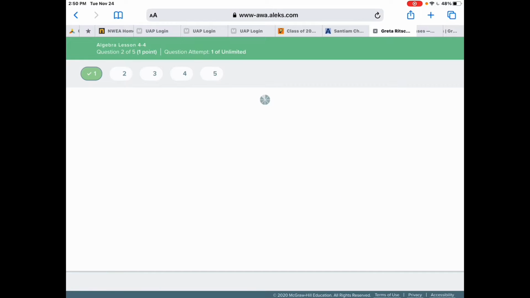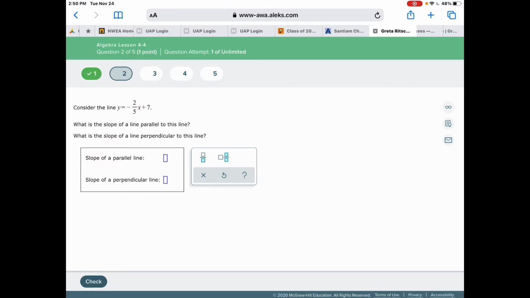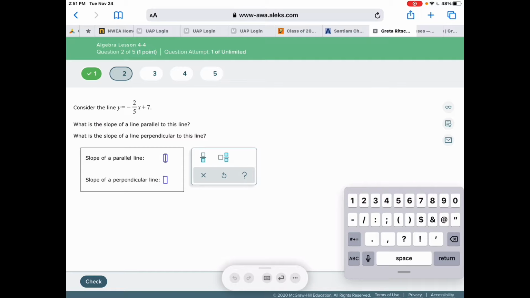All right, next. Consider the line y equals negative 2/5 x plus 7. What is the slope of the line parallel to this? That's the easy one. You need to know that this is y equals mx plus b, and that negative 2/5 is the slope. And so we're going to type negative 2/5 for the slope because it's going to be the same. Parallel slopes are the same. Now perpendicular, we're going to go opposite. That means our new one is going to be positive, and then we're going to flip it over and say 5/2 to do reciprocal. Perpendicular lines have opposite reciprocal slope.